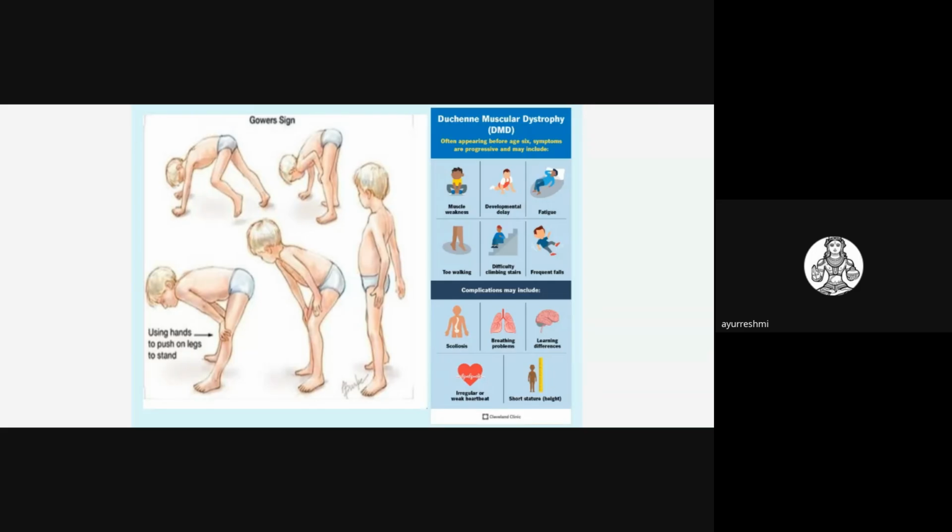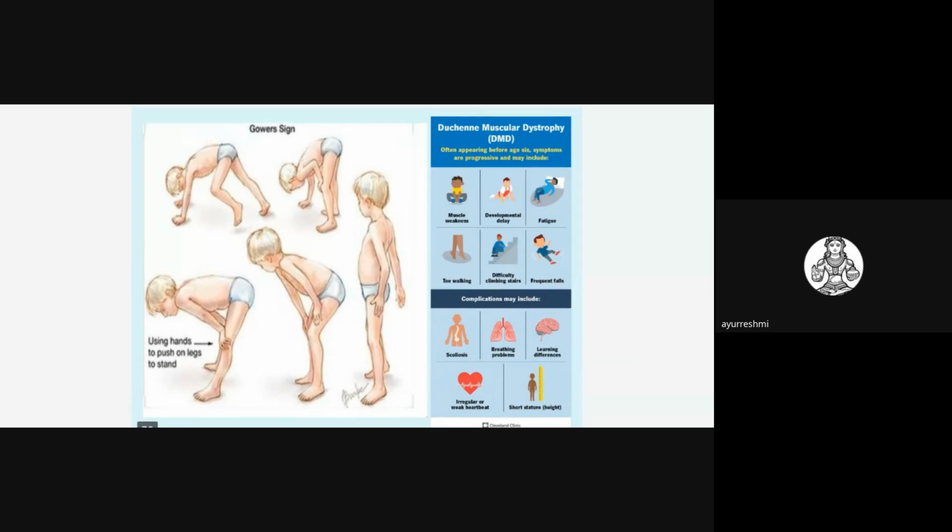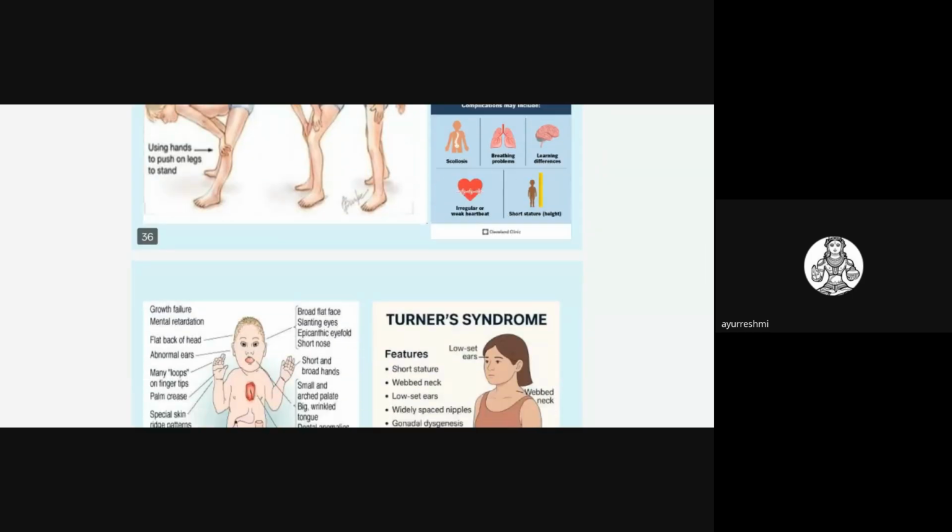Because of muscle weakness, the child is unable to get up directly. The child will take the support of the knees and thighs, as if climbing something, and stand up like that. That is the very important sign related to Duchenne's muscular dystrophy, the Gowers sign. We'll be asked about these things and these signs in the viva.